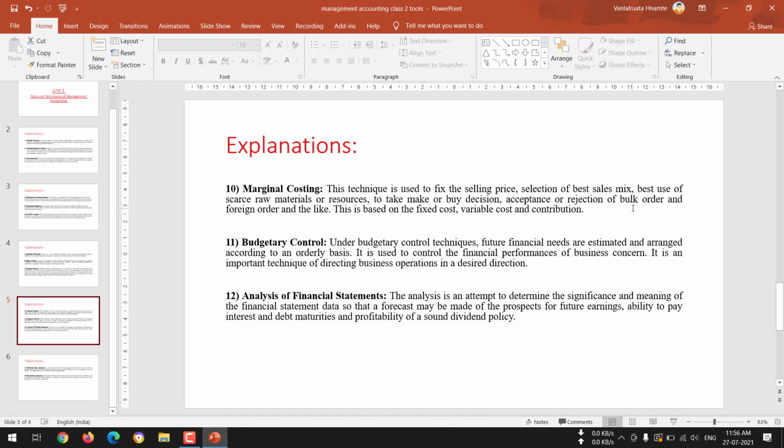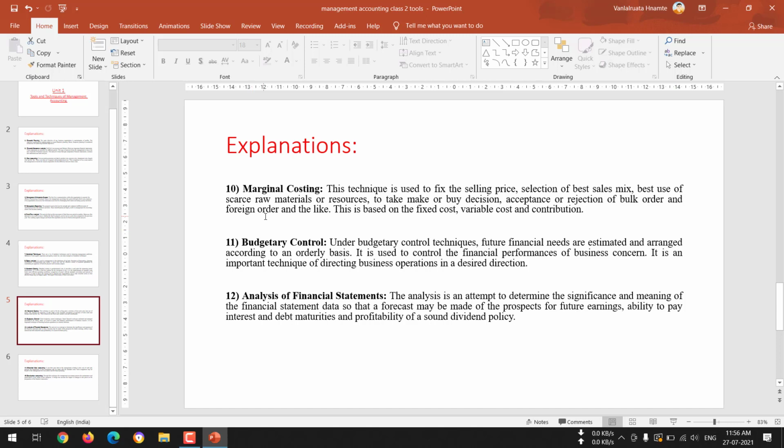Bulk means at once you are buying so many products. Whether you should buy that product in bulk or reject that bulk order will depend on the cost which will be incurred after calculating the marginal cost. So marginal cost can be calculated with the help of marginal costing, and in detail this is given in another unit. So we'll be discussing those things in your next units.